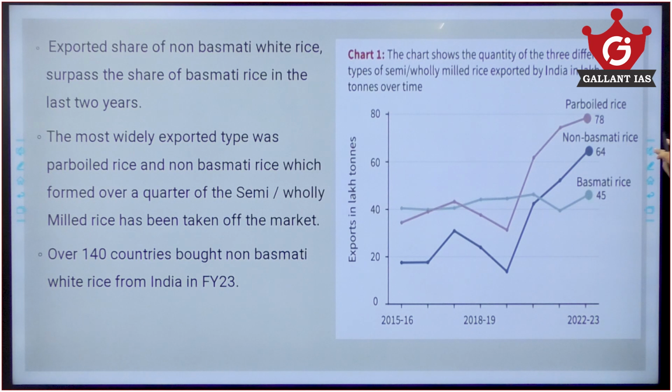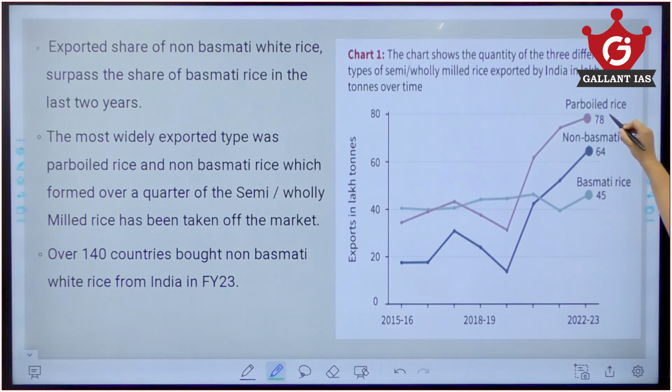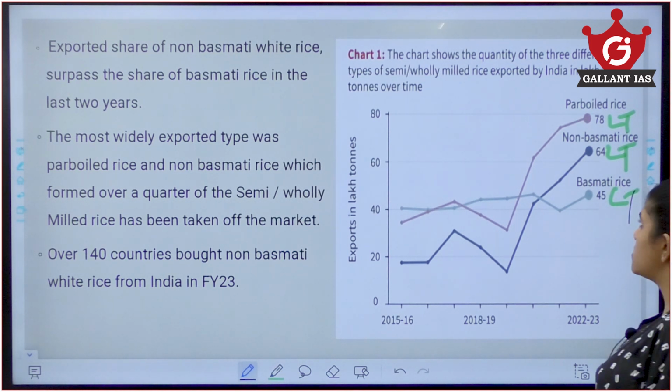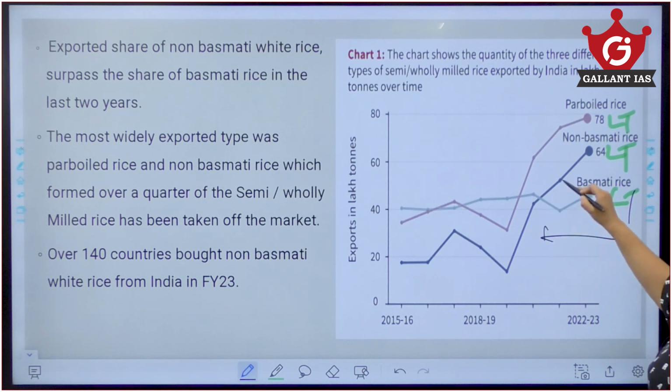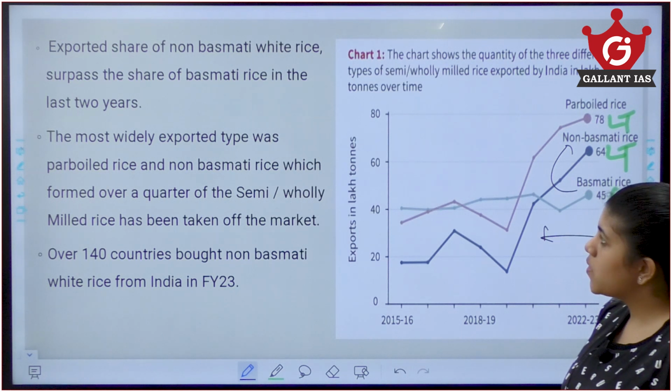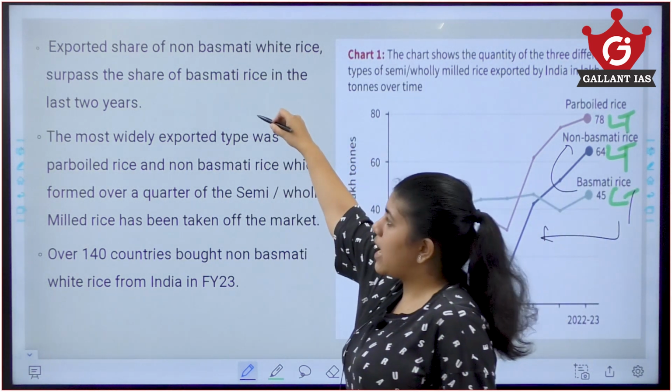which I have mentioned to you. Parboiled rice comes to about 78 lakh tons, non-Basmati rice is second at 64 lakh tons, and last is Basmati rice at 45 lakh tons. You can see in the last 2 years, the export of non-Basmati rice is greater than Basmati rice. That is what the first statement I have written here.